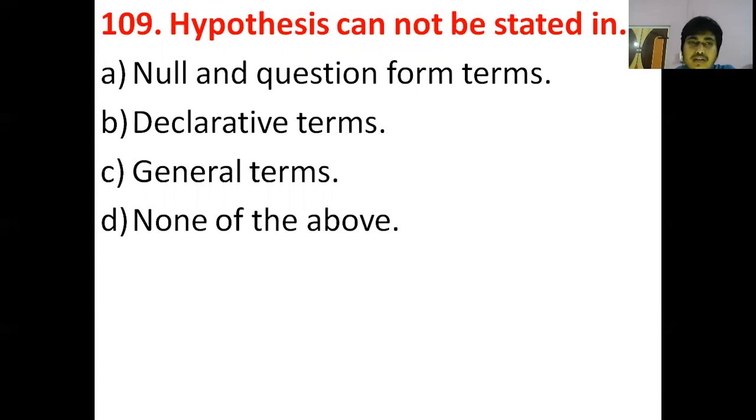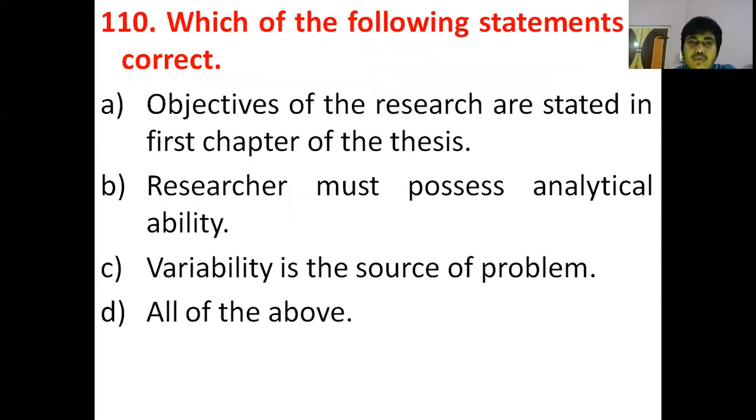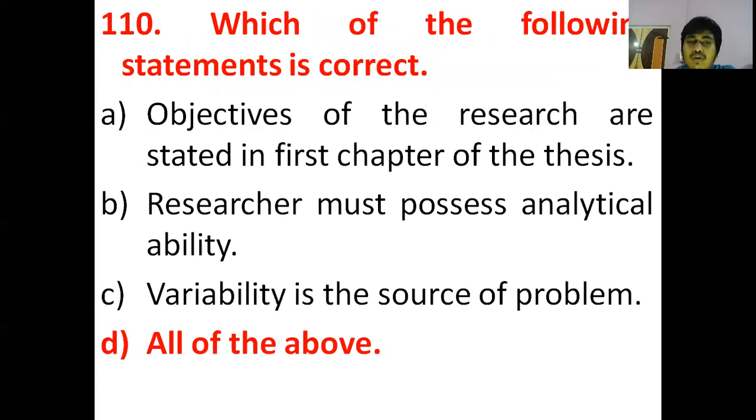The next and last question is: which of the following statements is correct? The options given are: objectives of research are stated in the first chapter of the thesis; a researcher must possess analytical ability; variability is the source of the problem; all of the above. So our correct answer will be all of the above. Objectives of the research are stated in the first chapter of the thesis. Yes, the researcher must possess analytical ability. This is also true, and variability is the source of the problem. So option D is the correct answer. Thank you.